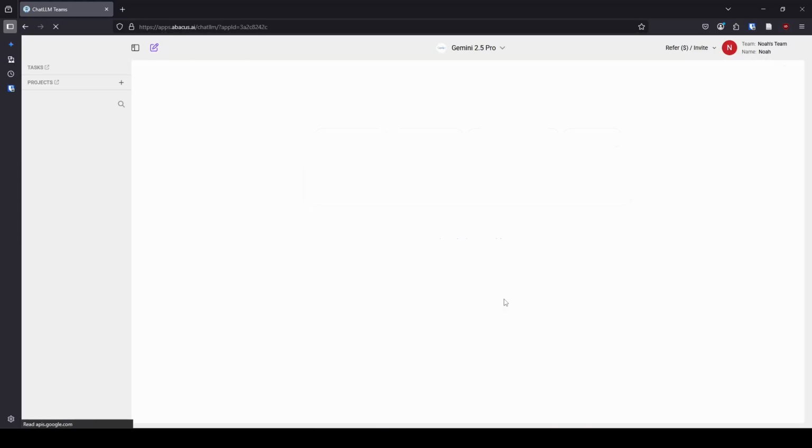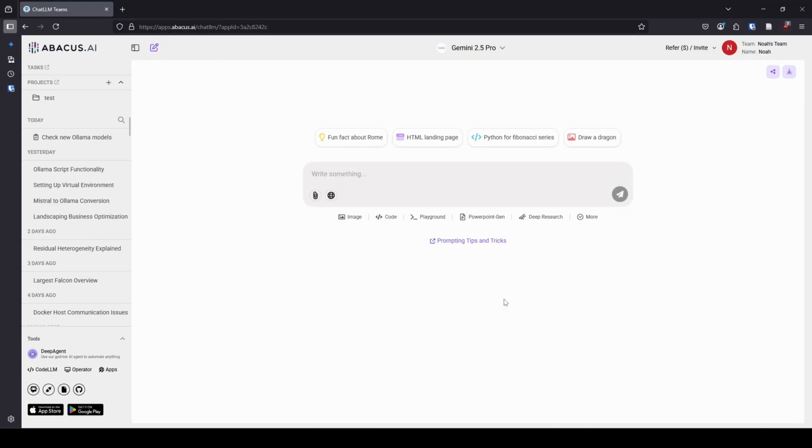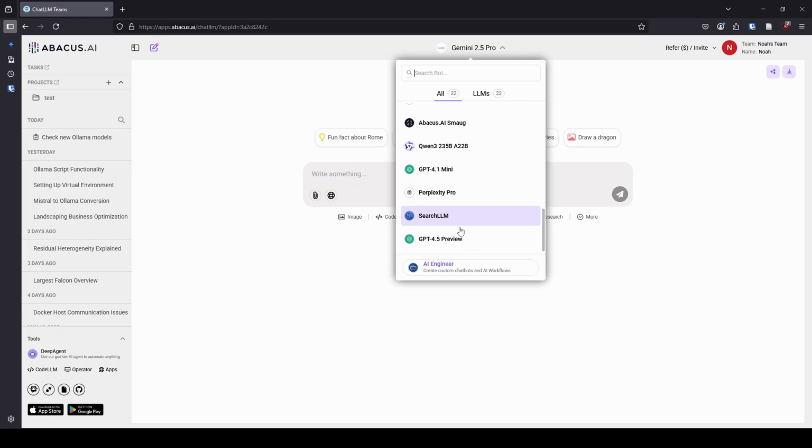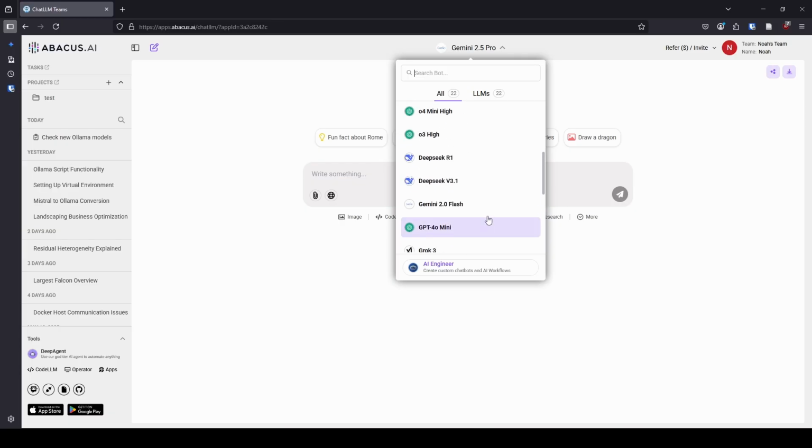So let's move on. Okay, so first and foremost, the question most people probably want to know right now is what models are available. So as of the day I'm filming this, there are 22, well, really 21. So Route LLM will switch you to whatever, like you can type in your question and it'll pivot you to the LLM that it thinks is going to do the best job. So let's talk about GPT first. It has GPT 4.1, it has GPT o4 mini high, o3 high, and 4o mini, as well as 4.1 mini and 4.5 preview. It's a lot of GPT.